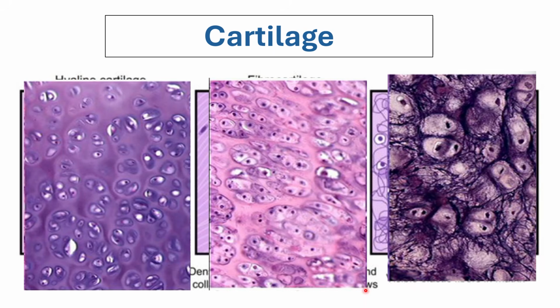Okay? So the elastic type of cartilage, it is usually found where? In the ears. If you touch your ears right now, di ba? When you flex your ears, they are very flexible and you can bend them, right? And they will just go back to their previous shape. While for the hyaline cartilage, in your nose, it's not as elastic or bendable.